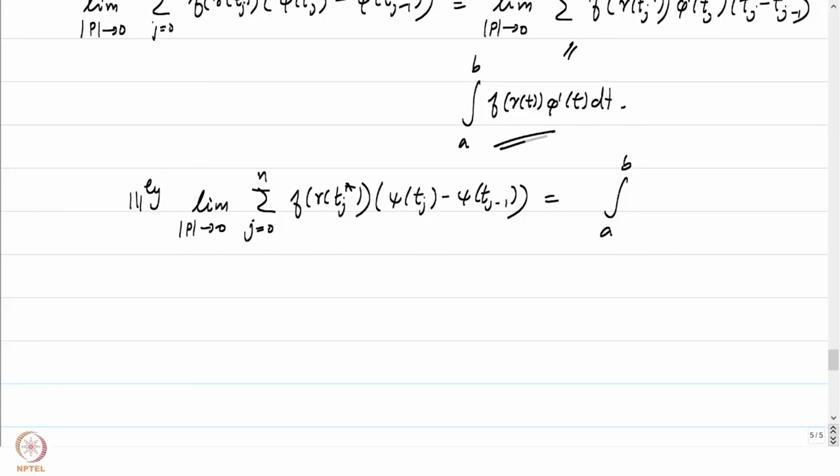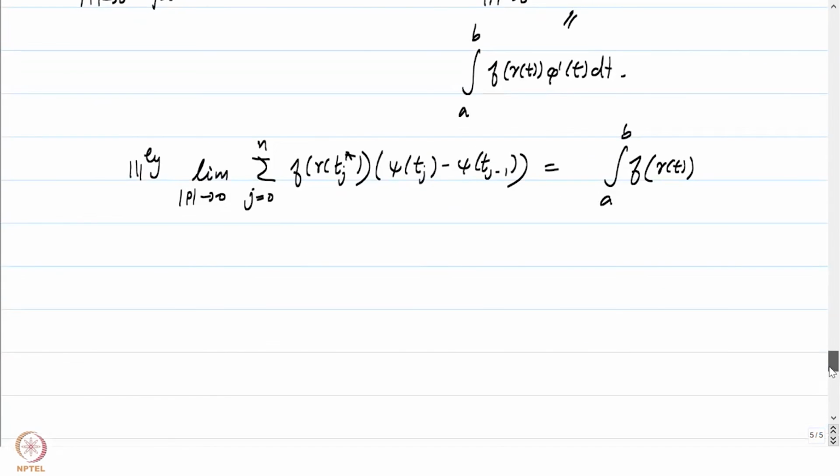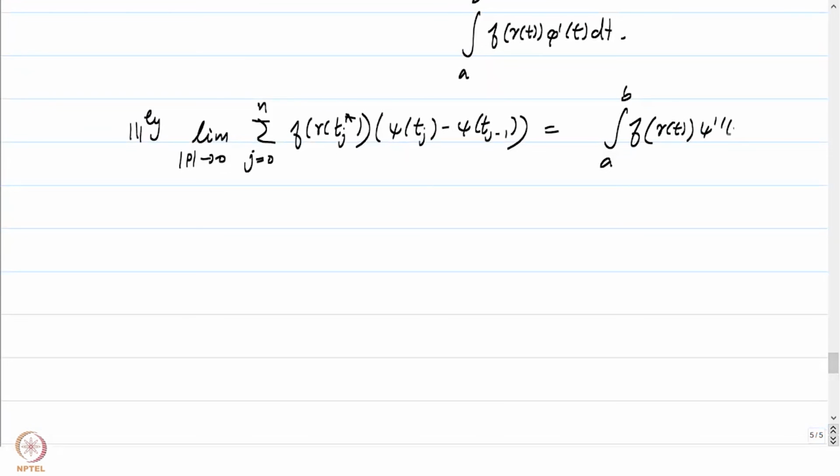We have used very crucially the fact that phi and psi, and their derivatives, are real valued continuous functions. So this is equal to f composed with gamma of t, sigma, or rather it was psi. Was it psi or sigma? It was psi. Psi prime of t dt.